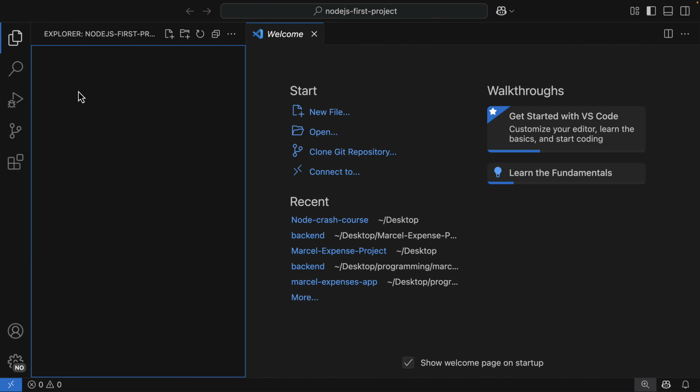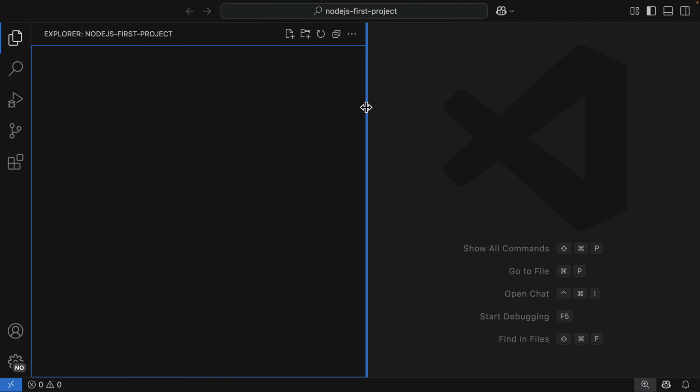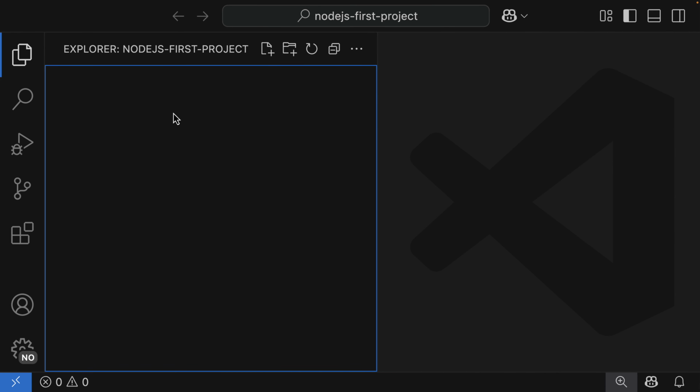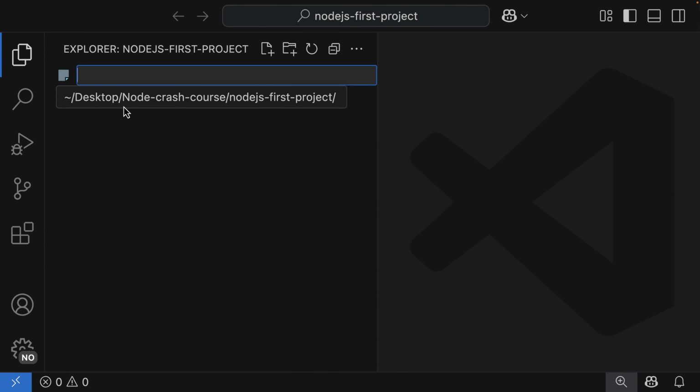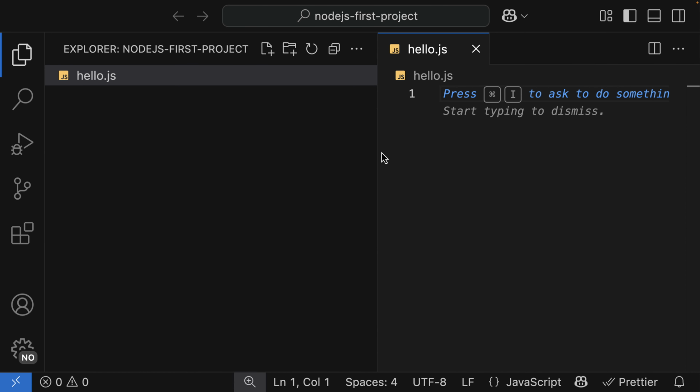So right now I am inside this folder called Node.js first project. Let me increase the zoom level. We are going to have a file, and we're going to use the JavaScript extension. So in here, right click and then New File. I'm going to call my file hello.js because Node.js is JavaScript. So we're going to write JavaScript code as well when dealing with Node.js.